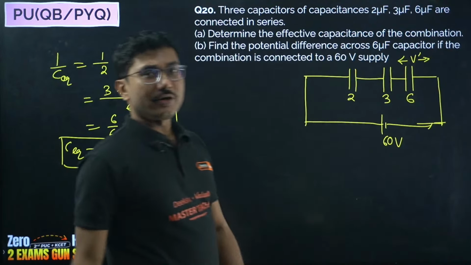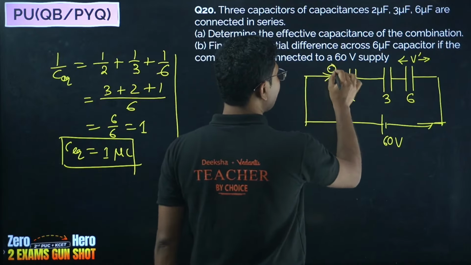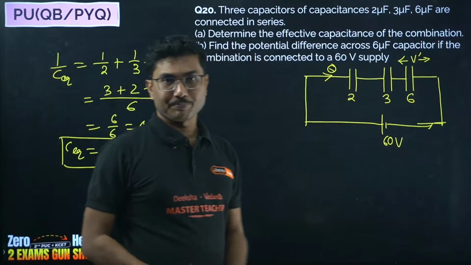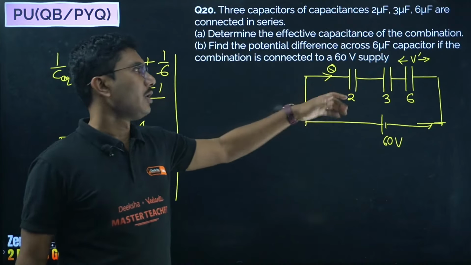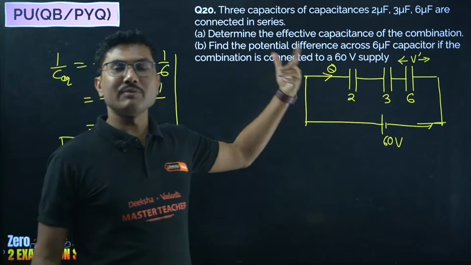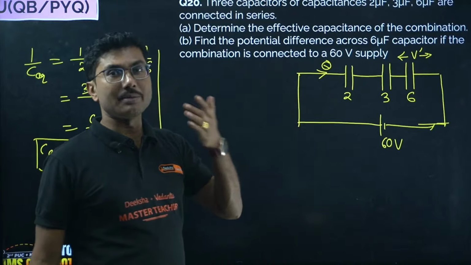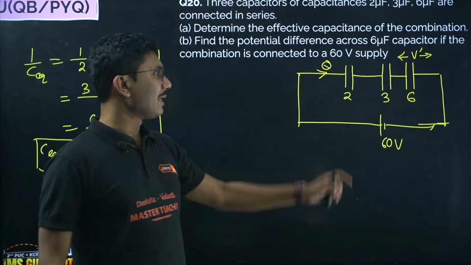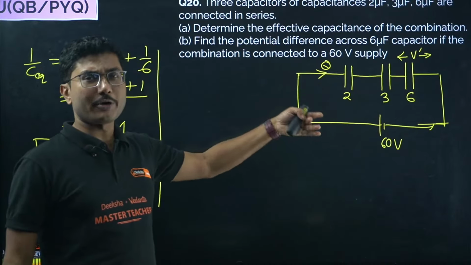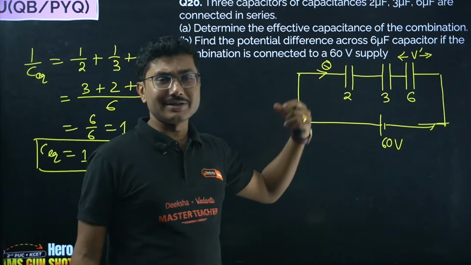Remember that in case of series combination the charge passing through each capacitor remains the same. So each capacitor gets charged by the same amount. In case of parallel combination, voltage remains the same. In series combination, the current or charge remains the same. In case of resistance, current. In case of capacitor, current is not super important, charge is more important because charge is current into time. So we can say charge remains the same.